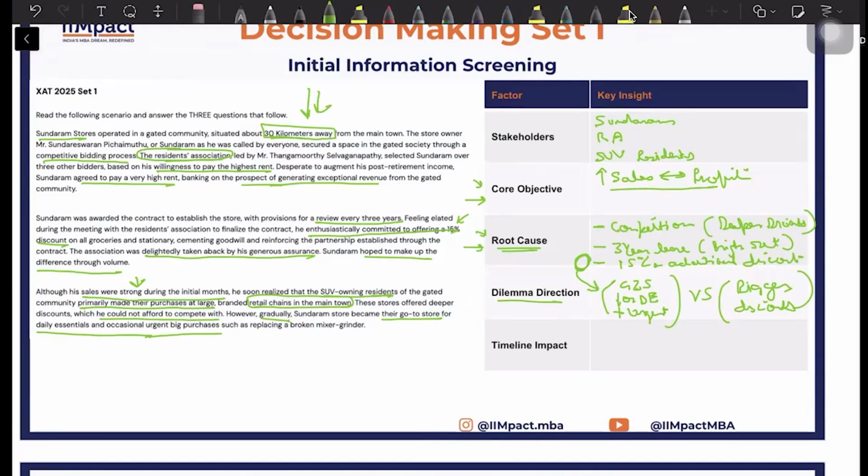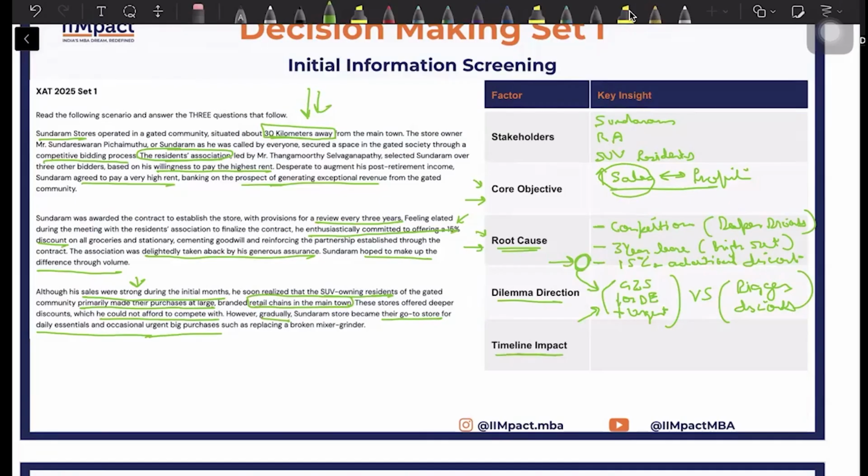For example, one direct recommendation that I can make to you without actually having seen the questions is, because the majority of his sales is this part, he does not have to provide this 15% additional discount, which will directly increase his sales. All right. What is the timeline impact?